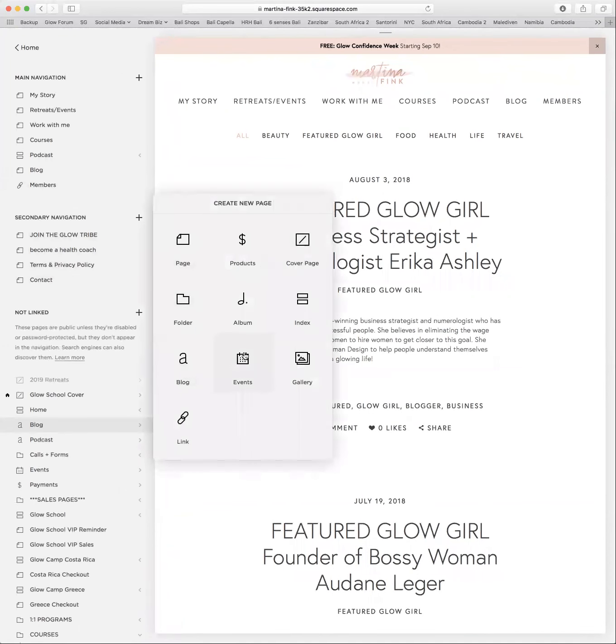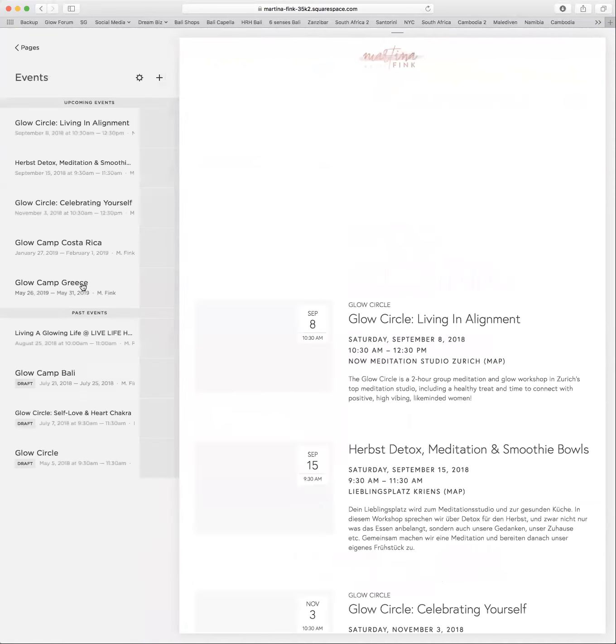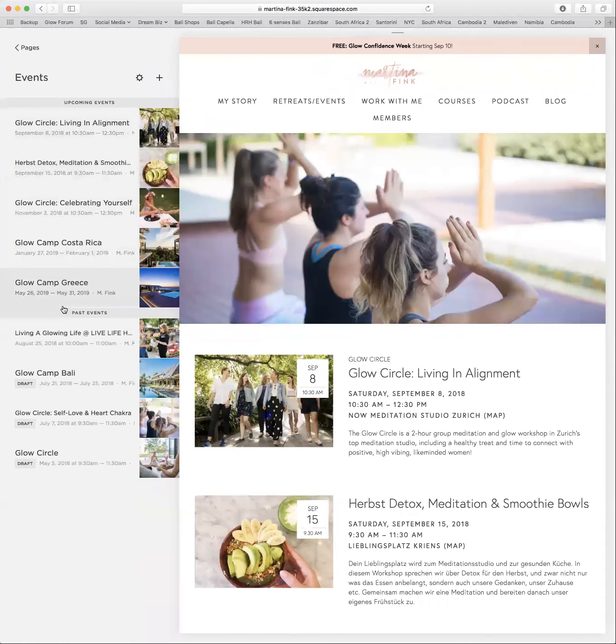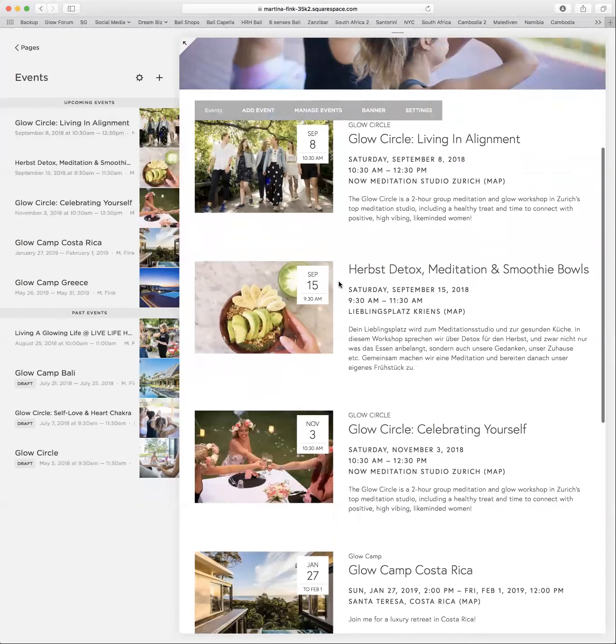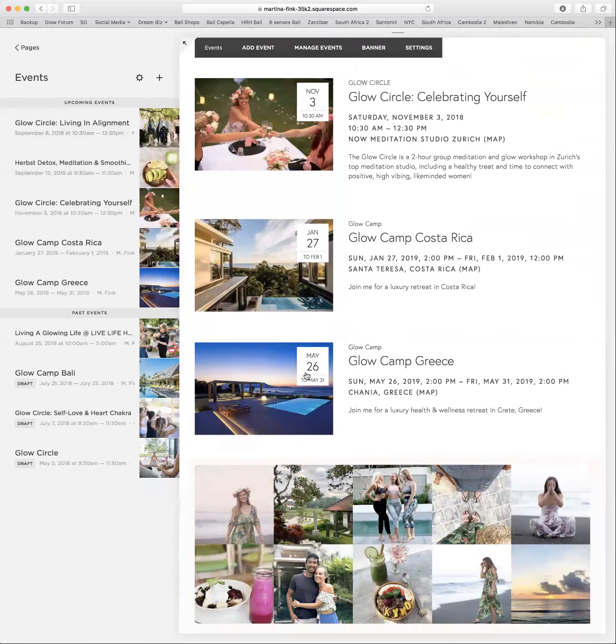Then the next thing is events. So an events calendar is really nice because it actually sticks to the dates. So I have all these upcoming events. I have past events, and it shows up in this beautiful calendar of events. It shows the date, it shows the time, it shows where it is.